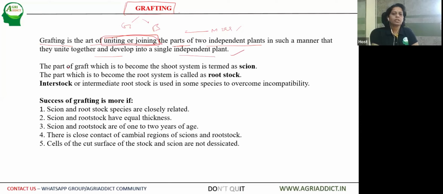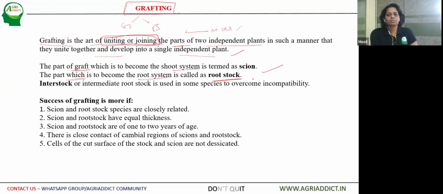So on the whole, we are uniting two different plant parts to form an individual plant. The part of the plant which is used as graft to become the shoot system is called scion. The part of the plant which is used for the root system, we call it rootstock.